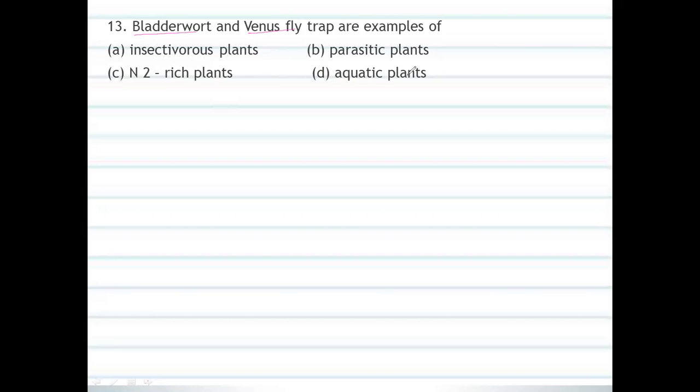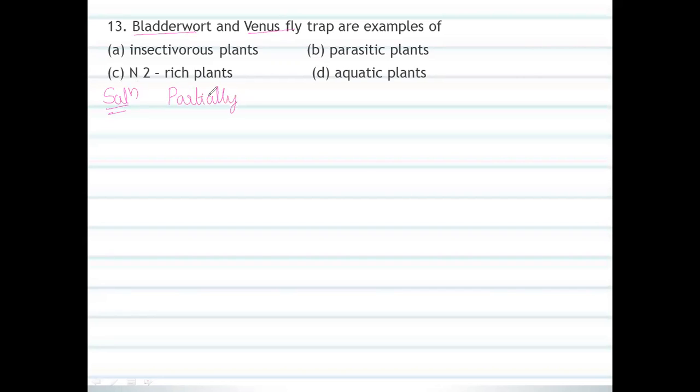So here the bladderwort and Venus flytrap plant are partially autotrophic organisms.